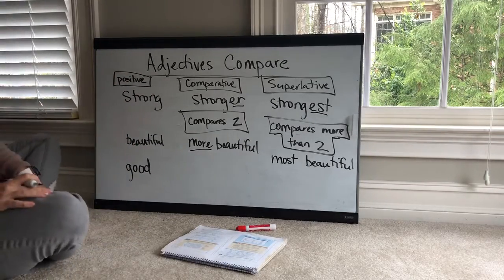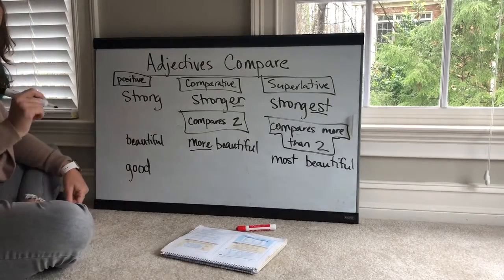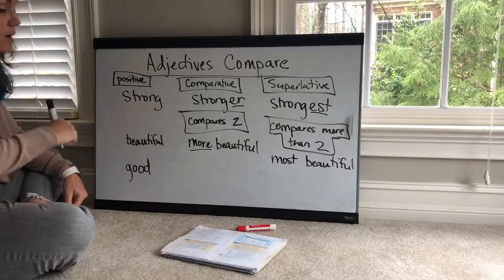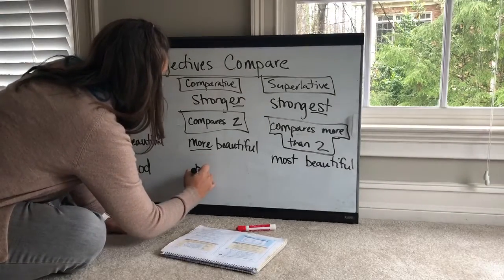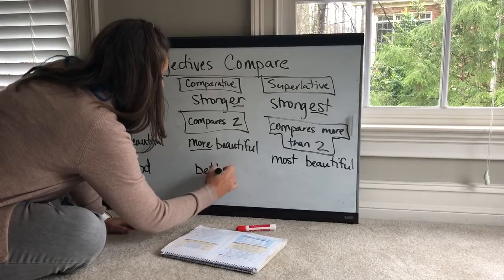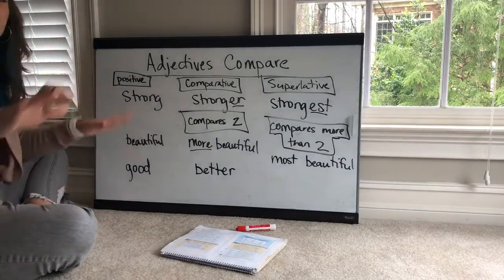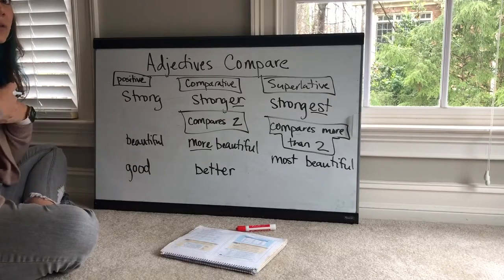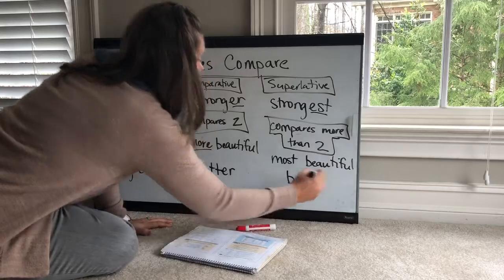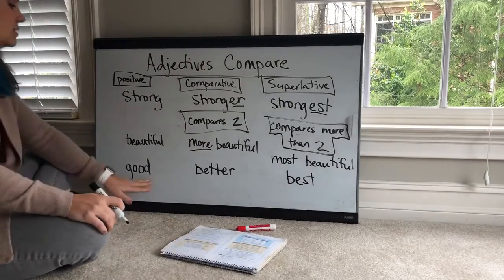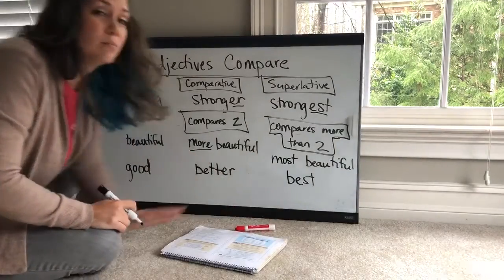I am good today. Okay? I am good today, but yesterday I was even better than I was today. Did you hear that? Comparing those two things, good changes to better. And of all the days this week, I was the best. There's another irregular adjective. And this time, I didn't add more or most. This time, my word changed completely.